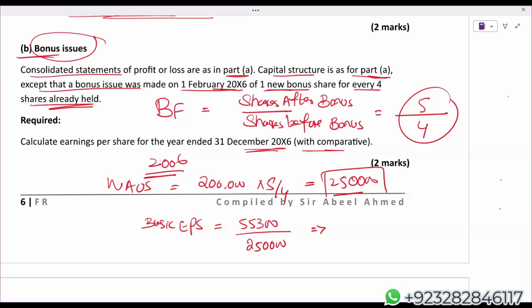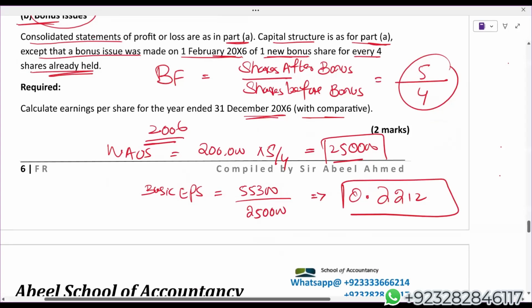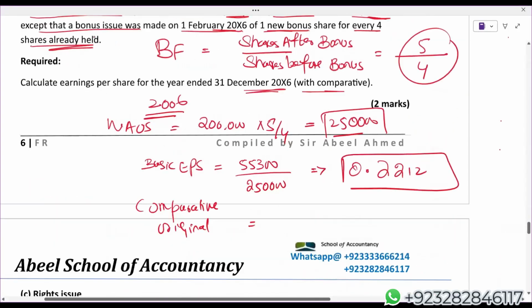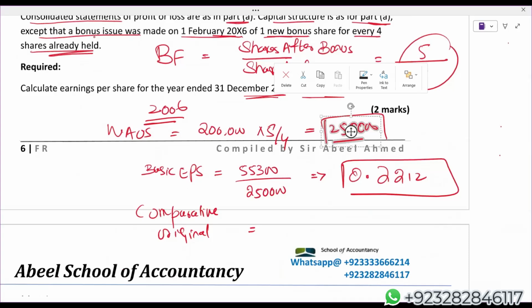Basic EPS: 55,300 divided by 2 lakh 50,000. I'm getting 0.2212. Comparative. Original, we have 0.26. In comparative, you have to show original as well as restated.